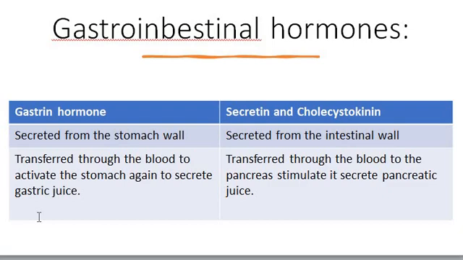While secretin and cholecystokinin are hormones secreted from the intestinal wall, from the small intestine, to stimulate the pancreatic juice to do its function. All of them do their function to help in digestion and help the food to be digested into small parts. This is the last of the hormones.